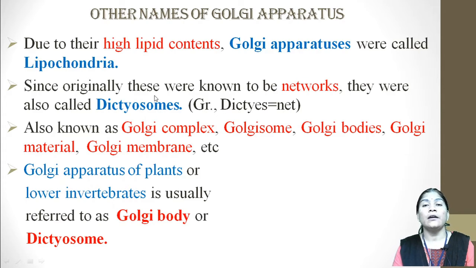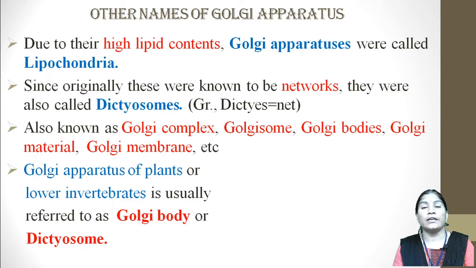Since originally these were known to be networks, they were also called dictyosomes, due to their network-like appearance, and that's why they are also called the dictyosome.